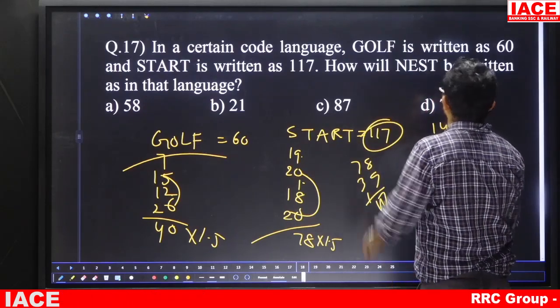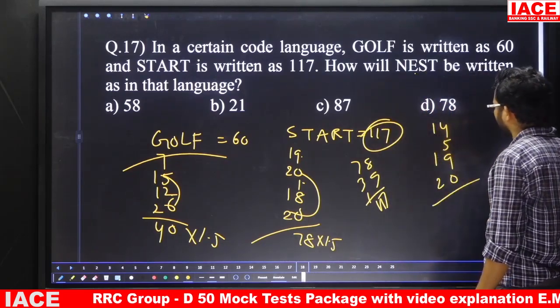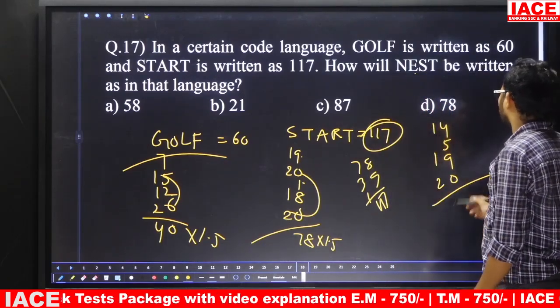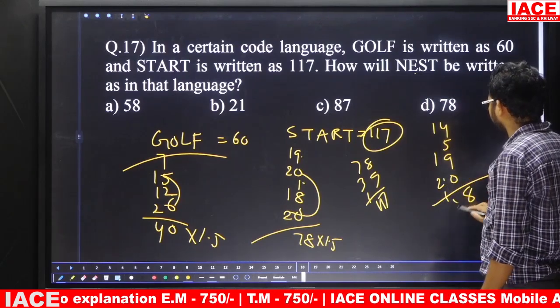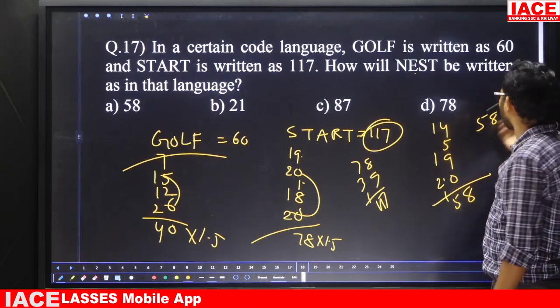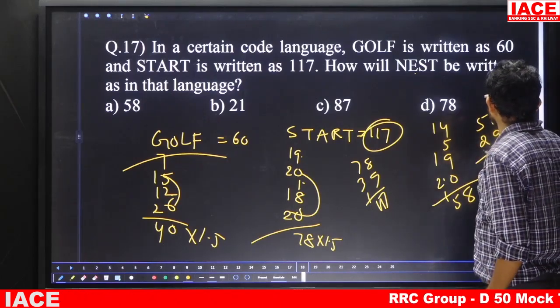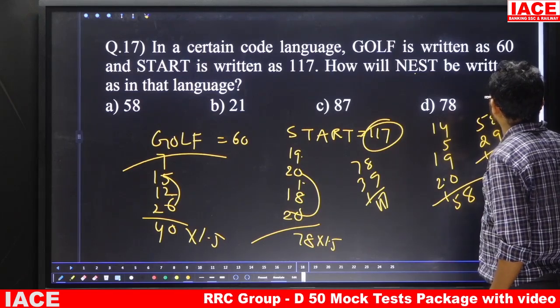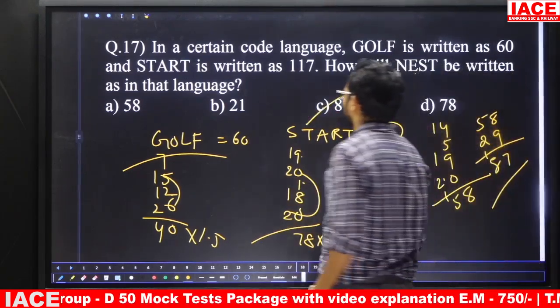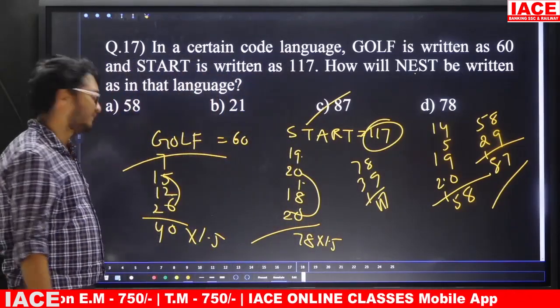N face value 14, E is 5, S is 19, T is 20. The total is 58. Now 58 into 1.5, that is 58 plus half of 58, which is 29, total 87 is the answer. So the answer is Option C. The logic here is the sum of the face values into 1.5.